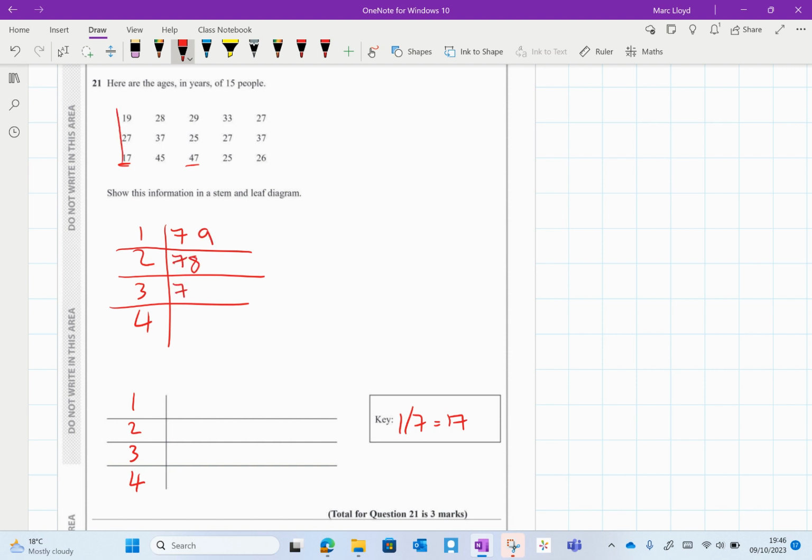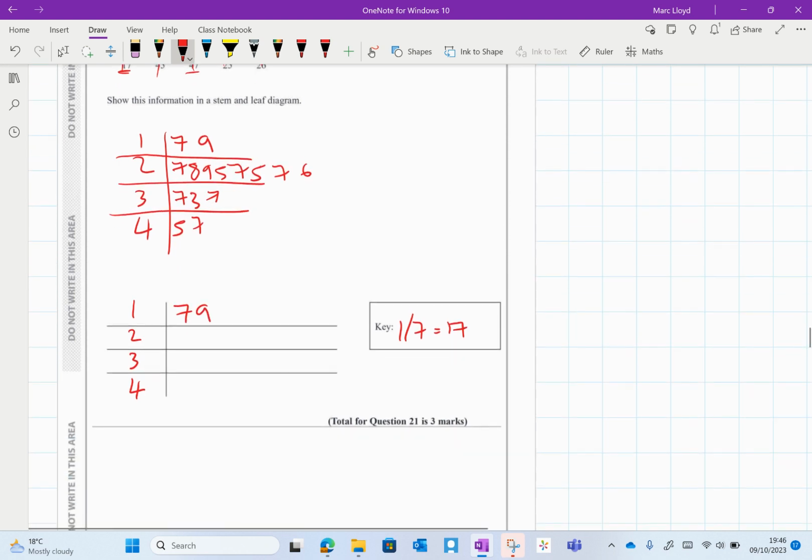28, 37, 45, 29, 25, 47, 33, 27, 25, 27, 26, 37. So you can probably work out this is taking quite a while, but it's so important that you take your time on it. Now we order the numbers.